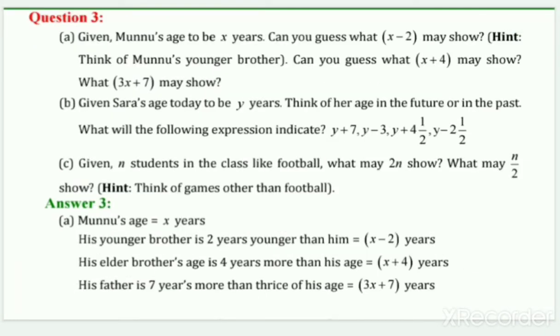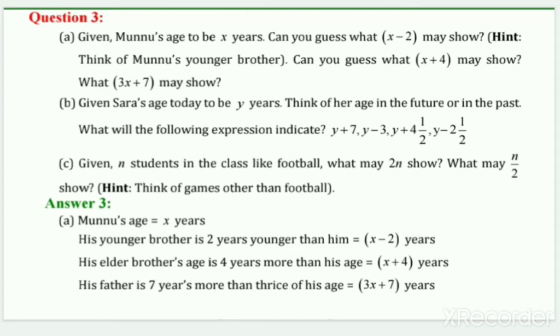Question number 3: we have given Munu's age to be x years. Can you guess what x minus 2 may show? The hint is given: think of Munu's younger brother. Can you guess what x plus 4 may show? What may 3x plus 7 show? Yes, 3x means that Munu's age is taken thrice.